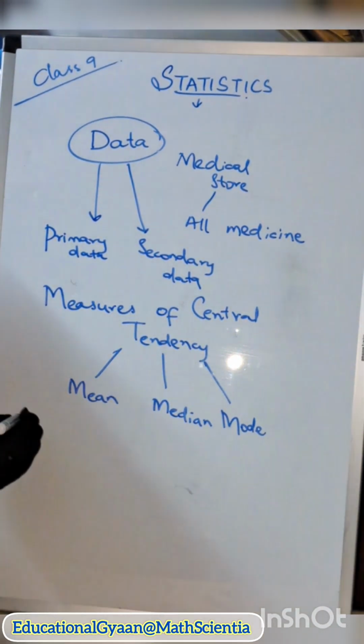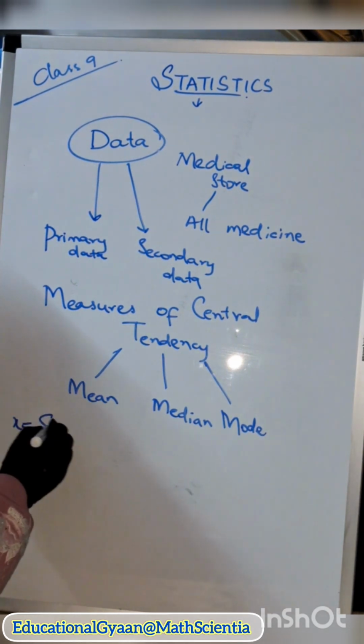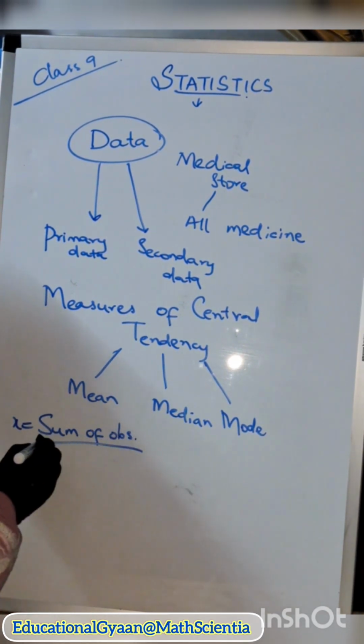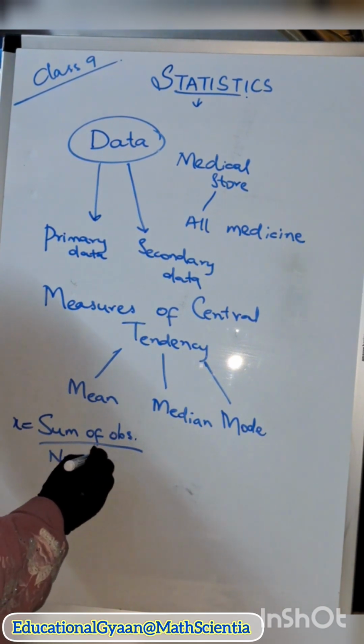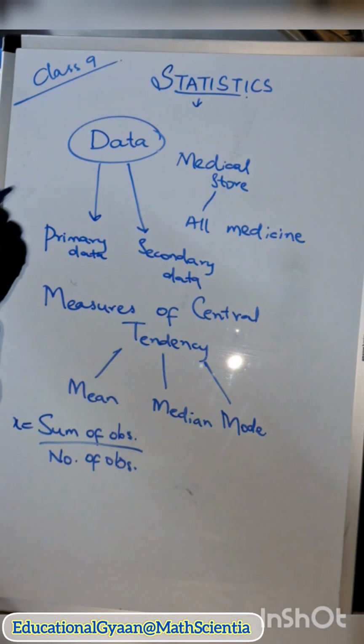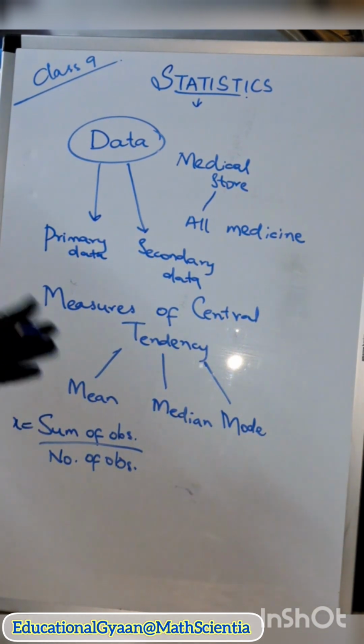For mean, the formula is sum of observations divided by number of observations. Next, for median, first we have to arrange the data in either ascending or descending order.